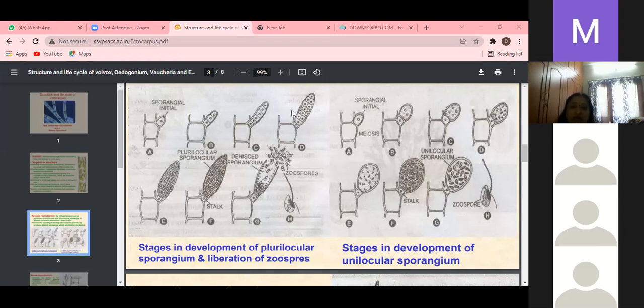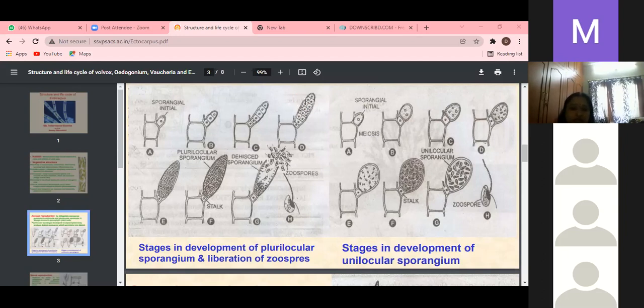Many cells are there, each and every one a single locule, so many locules are formed. That is called multilocular.